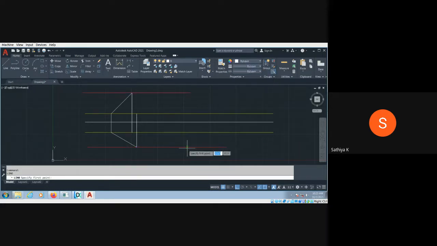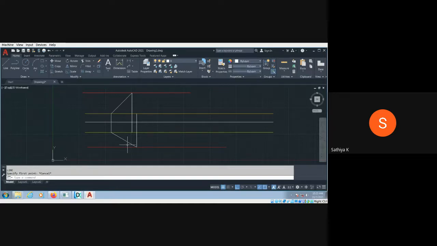These are all locus lines, and this length is actually the apparent length. Apparent length means when you see from the top, sorry, front, the line appears up to that length only. When you see from the top, the line appears up to this length. That is called apparent length.